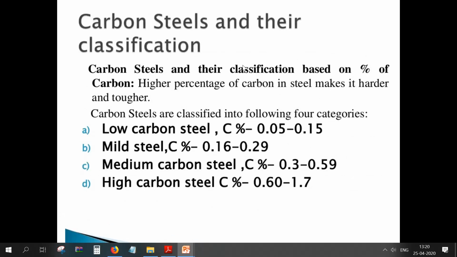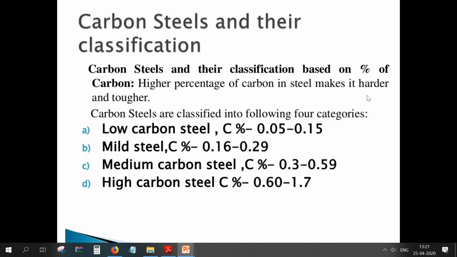Then carbon steels and their classifications. First we are going to study steels, that is carbon steels and their classification. Carbon steels are classified based on the percentage of carbon. A high percentage of carbon in steel makes it harder and tougher. You should keep in mind that the higher the level of carbon present in the material, the harder and tougher the material will be. So the more the carbon, the more the hardness.